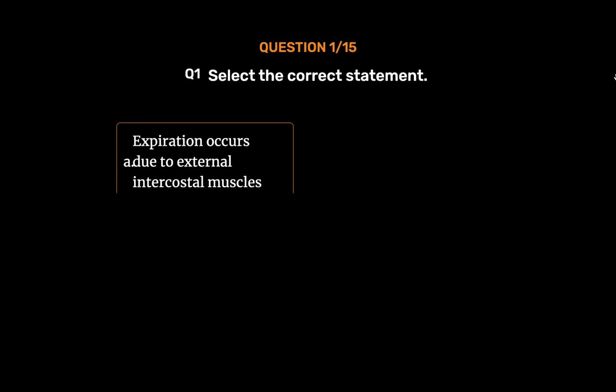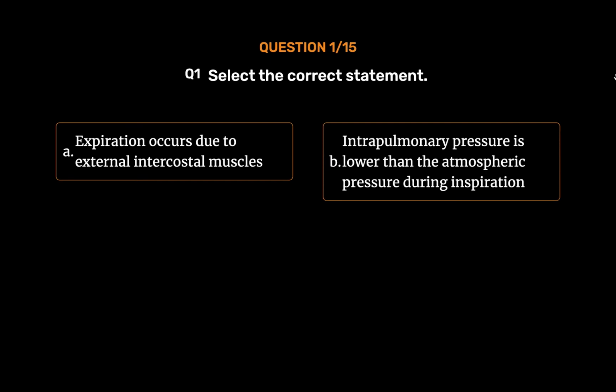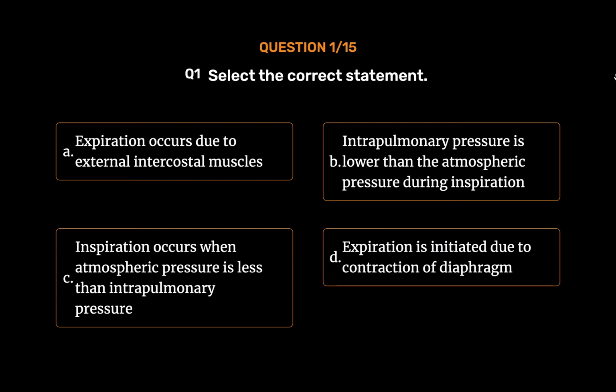Option A. Expiration occurs due to external intercostal muscles. Option B. Intrapulmonary pressure is lower than the atmospheric pressure during inspiration. Option C. Inspiration occurs when atmospheric pressure is less than intrapulmonary pressure. Option D. Expiration is initiated due to contraction of diaphragm.